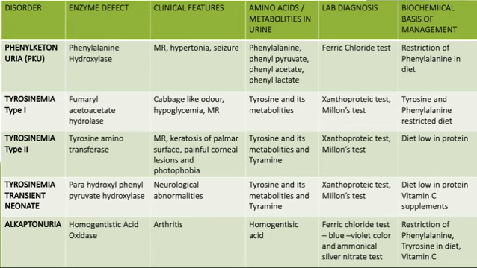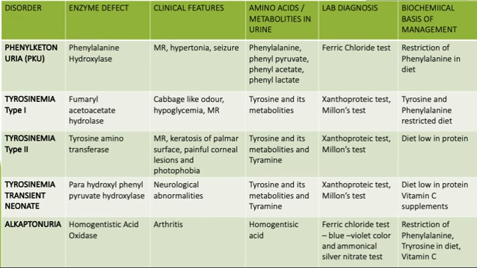Alkaptonuria is a disorder where the homogentisate oxidase enzyme is deficient. The clinical feature you see is arthritis. The metabolite excreted in the urine is homogentisic acid. Tests to be done are the ferric chloride test, which gives a blue-violet color, and the ammoniacal silver nitrate test. Management is restriction of phenylalanine in the diet, tyrosine restriction also, and giving vitamin C as supplements.